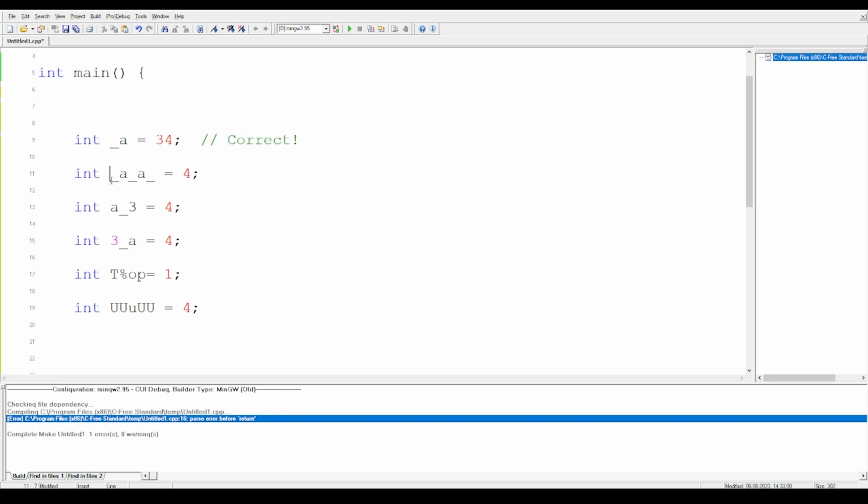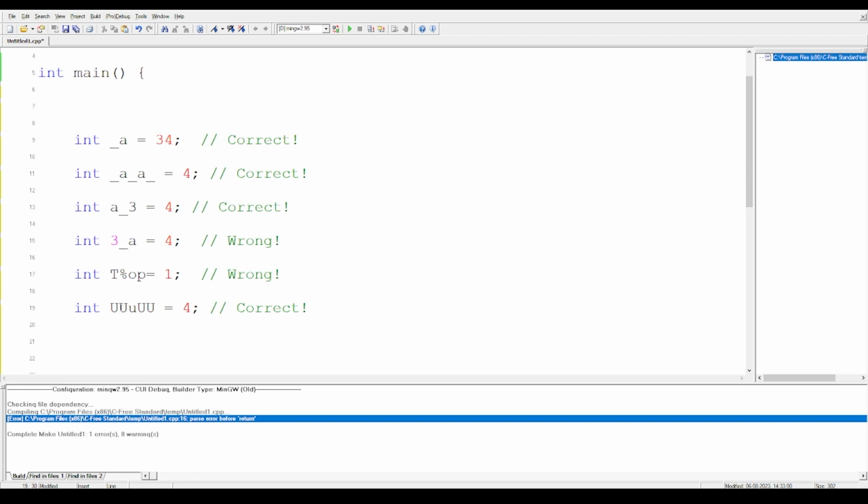Next, here we have an underscore in between, _a, no space, no rules are broken. This is also correct. I said that we cannot start a variable with a number, but we can definitely put a number in between or at the end. So this is also correct. Here you see that a variable is starting with a number. So this is wrong. Here a special character has been used in the center. So this is also wrong. And lastly, all these are simple alphabets which we can use. So this is also correct.